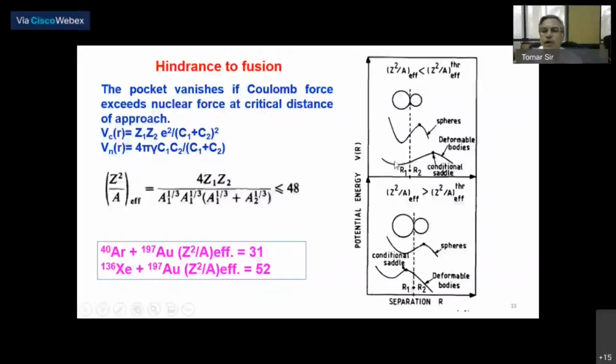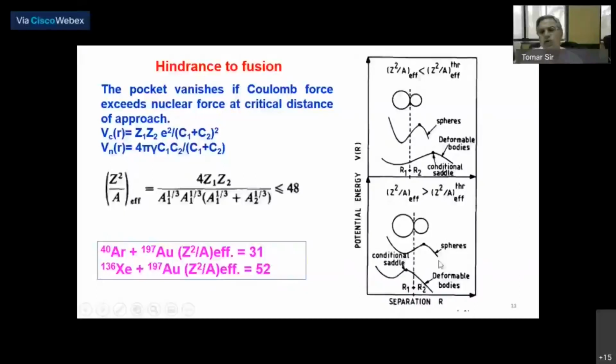Or it can be trapped as an evaporation residue. But for heavier projectile-target combinations like xenon plus gold, this touching configuration is outside this conditional saddle. That means they cannot come close enough to be inside this pocket. And so before they come to this conditional saddle, they separate out. And this is what is called quasi-fission.